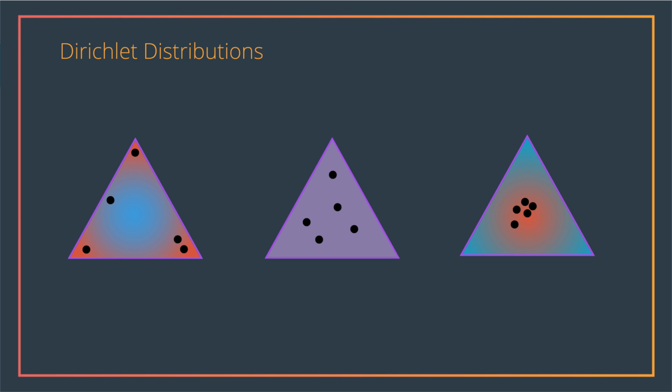If the parameters are small, say 0.7, 0.7, and 0.7, then we get the one on the left. If they're all ones, then we get the one in the middle. And if they're all big, say 5, then we get the one on the right. We can think of the parameters as repelling factors. If they are large, they push the points away, and if they're small, they pull the points closer to them.